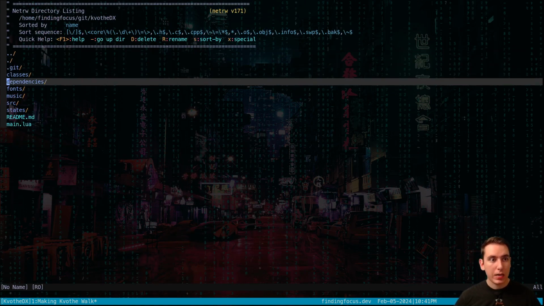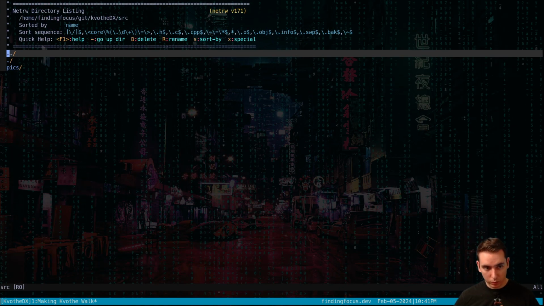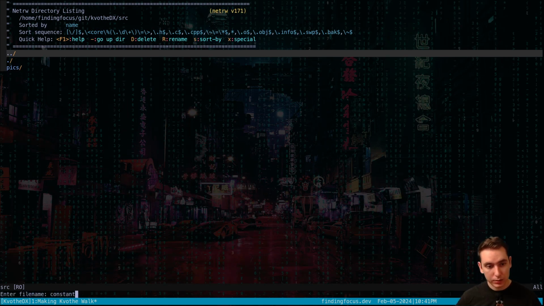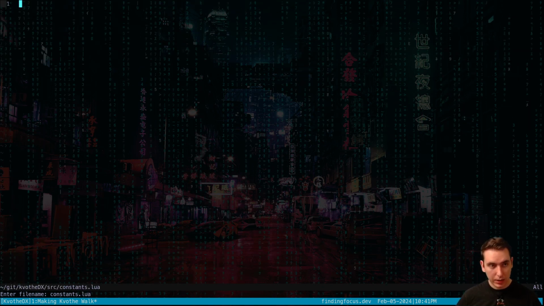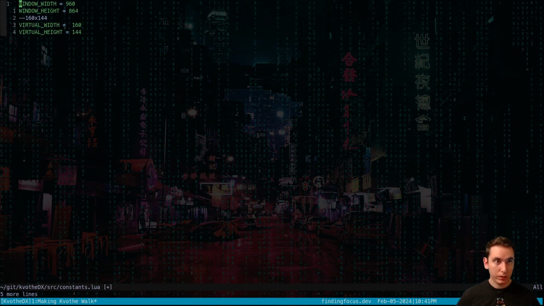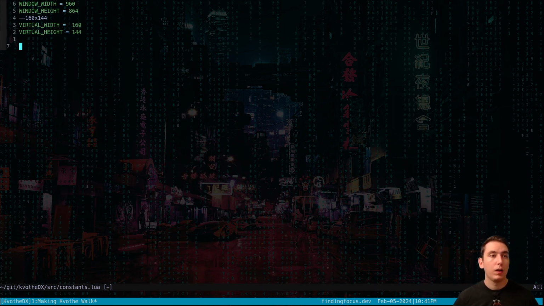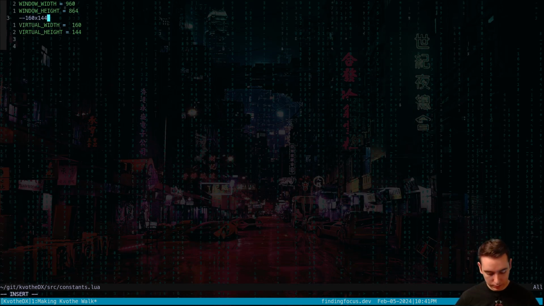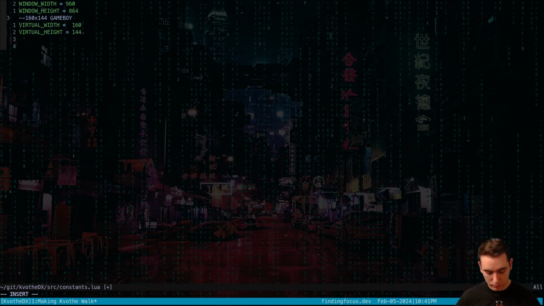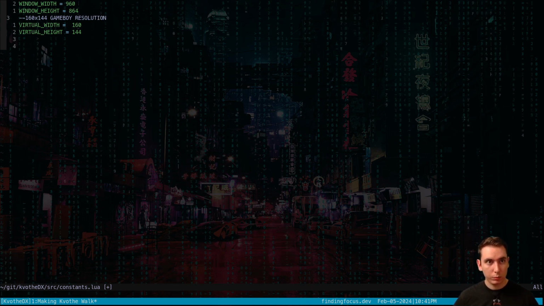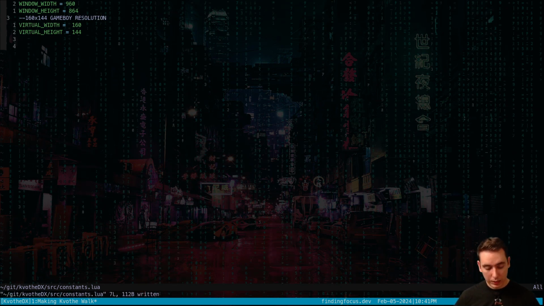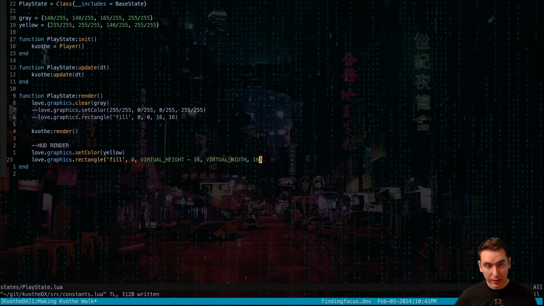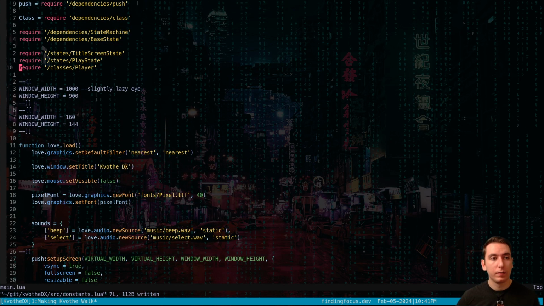So here in our source, we'll do a file called constants.lua, and what we'll do is put every constant here. I want to put that this is Game Boy resolution, and in our play state, no, in our main, we want to require our constants.